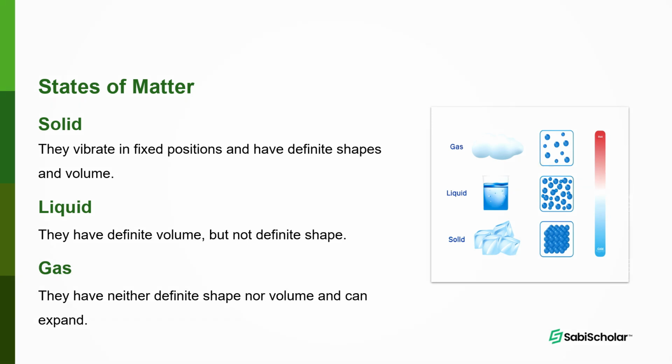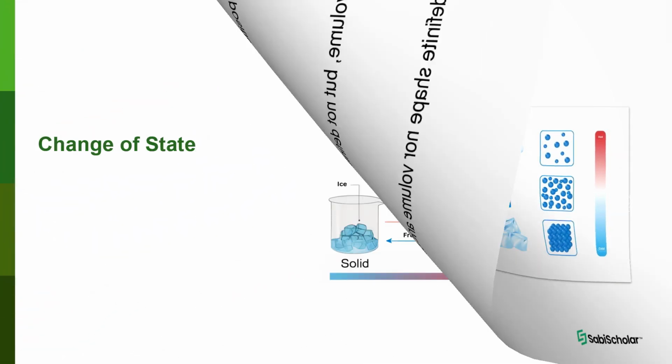At cold temperature, the particles come very close to each other and become a solid. You can see this diagram. The part colored blue is cold. Then as it becomes hotter, the particles begin to separate, turning into liquid. Hotter and hotter, very hot, it turns to gas. The next, change of state.